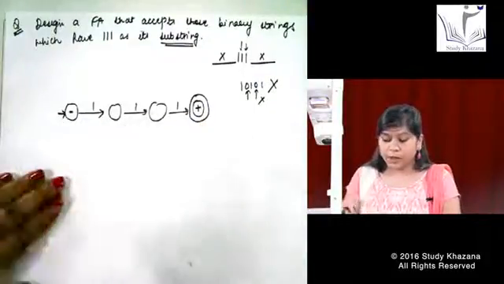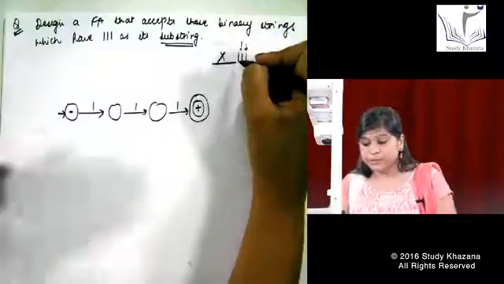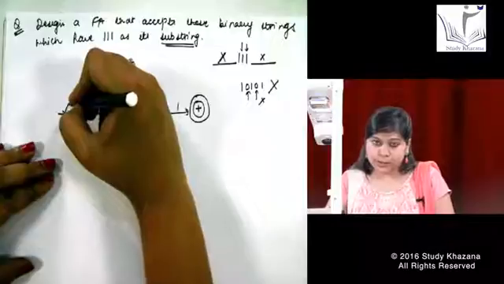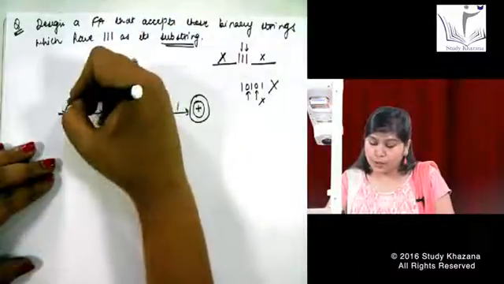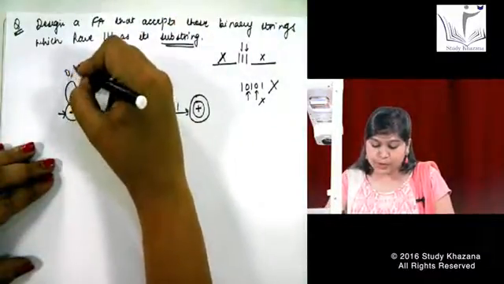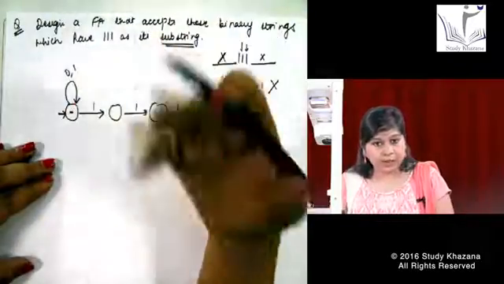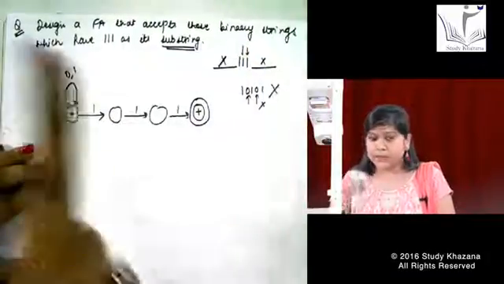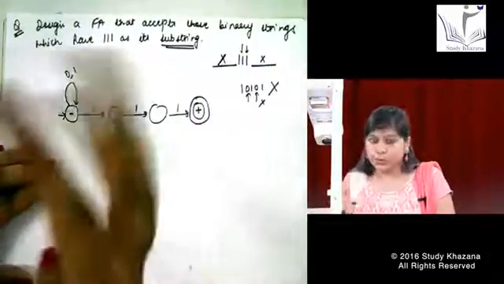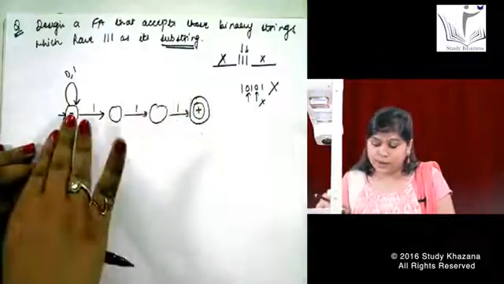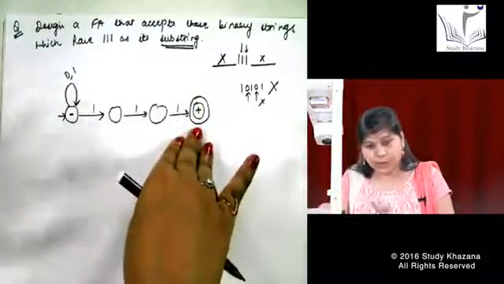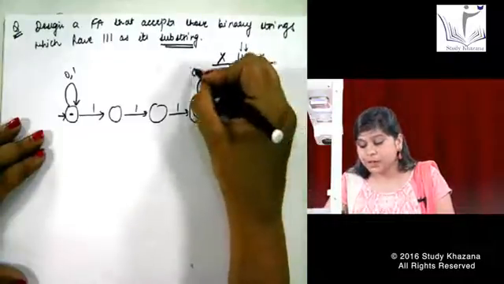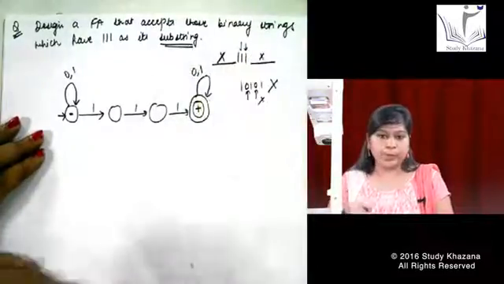Now obviously I have said one thing: before 111, anything can come. Anything can come means we have no other option but to make a loop. So let us make a loop over the initial state on 0, 1. Anything comes, like 5 times 1, 5 times 0, anything. This state is revolving in its own loop, which means any number of times anything is coming. Then 111 comes, okay, the string has ended. But after 111, if something comes, again a loop of 0 and 1.